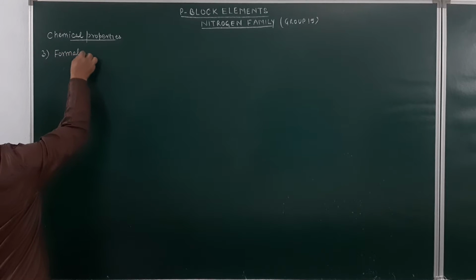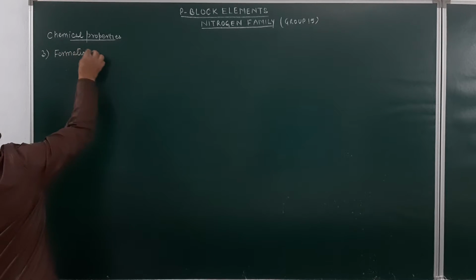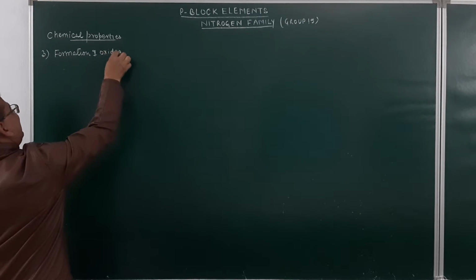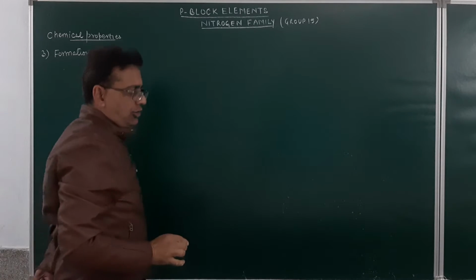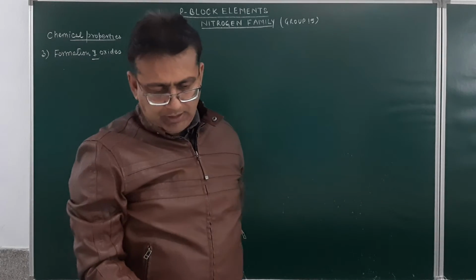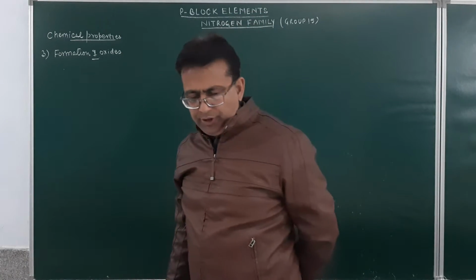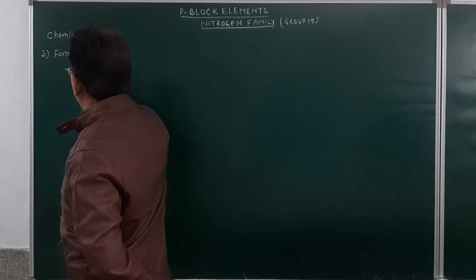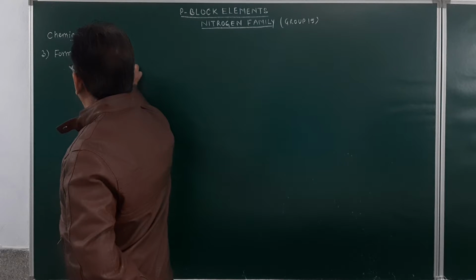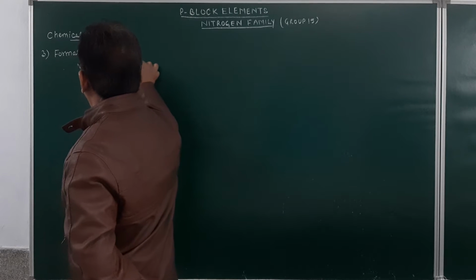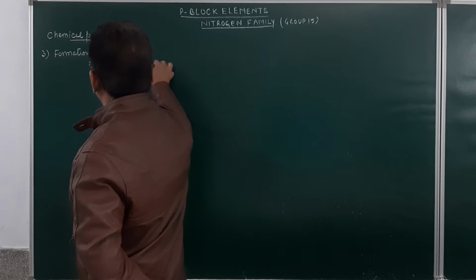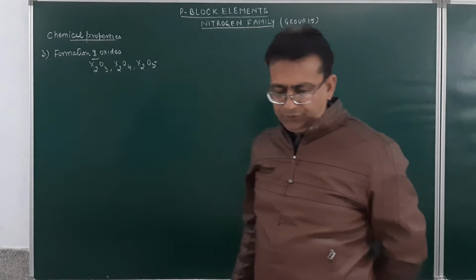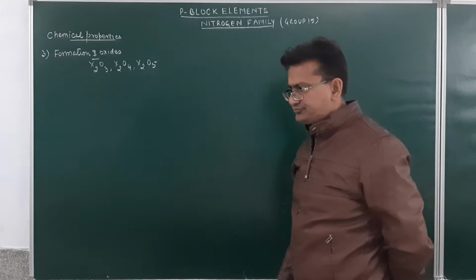Formation of oxides. How are the oxides formed? The members of group number 15 form oxides of the type X2O3, X2O4 and X2O5. So, members of group number 15 form the oxides of the type X2O3, X2O4 and X2O5.